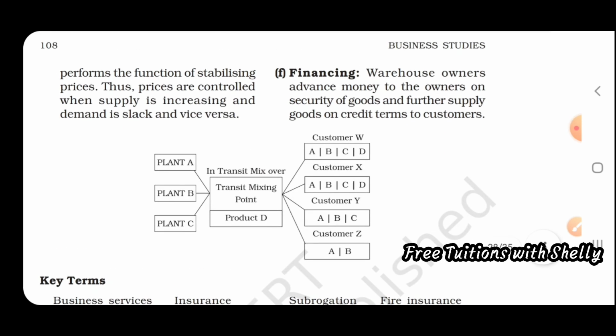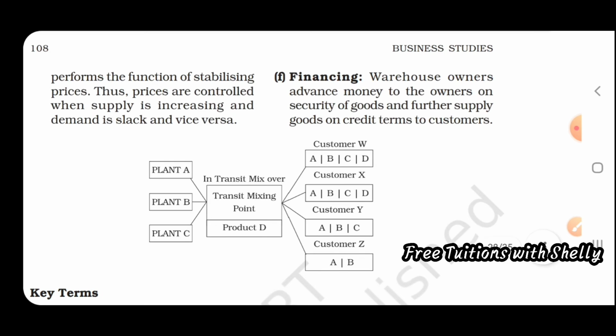Now the last one is financing. Financing is when warehouse owners advance money to the owners of goods on the security of those goods, and further supply goods on credit terms to customers. So they provide customers with goods in the form of credit. They give a credit facility to customers, and they also give some money in advance to the owners, on the security of the goods stored safely in the warehouse.